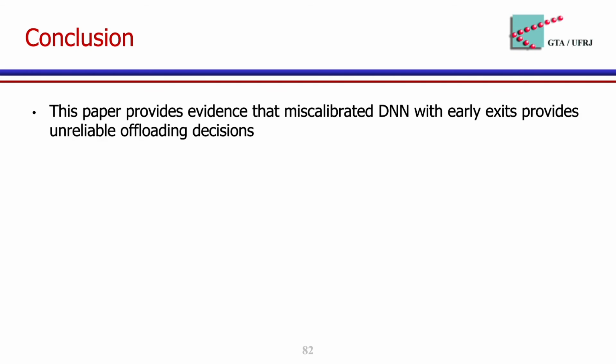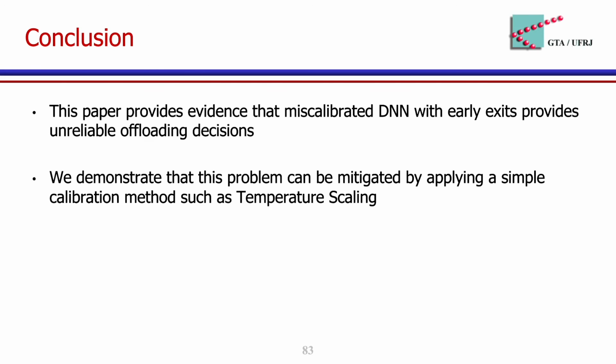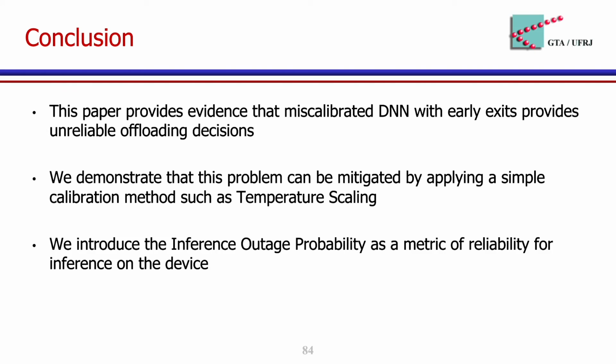Our conclusion is that this paper provides evidence that miscalibrated DNN with early exits provides unreliable offloading decisions. We demonstrate that this problem can be mitigated by applying a simple calibration method such as temperature scaling. We introduce the inference outage probability as a metric of reliability for inference on the device.